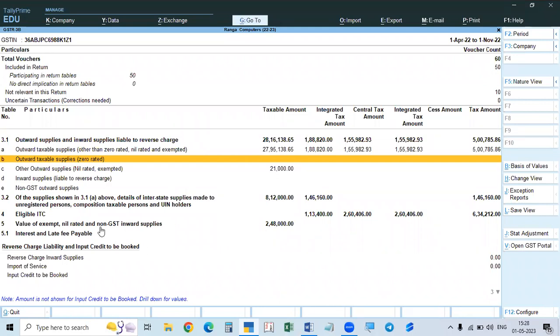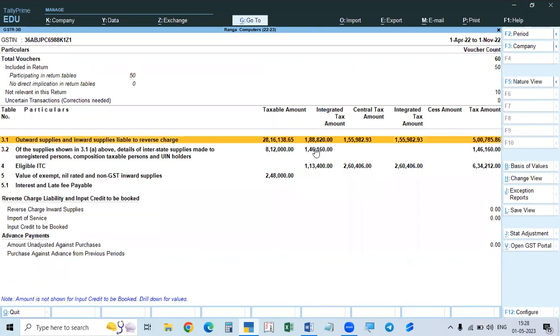You don't have any ITC. This is related to the nil rated. Here also, nil rated exempted. Here also nil rated exempted. They are sales. These are purchases. All these things are available. Details are shown. And this is taken from the GSTR 1.